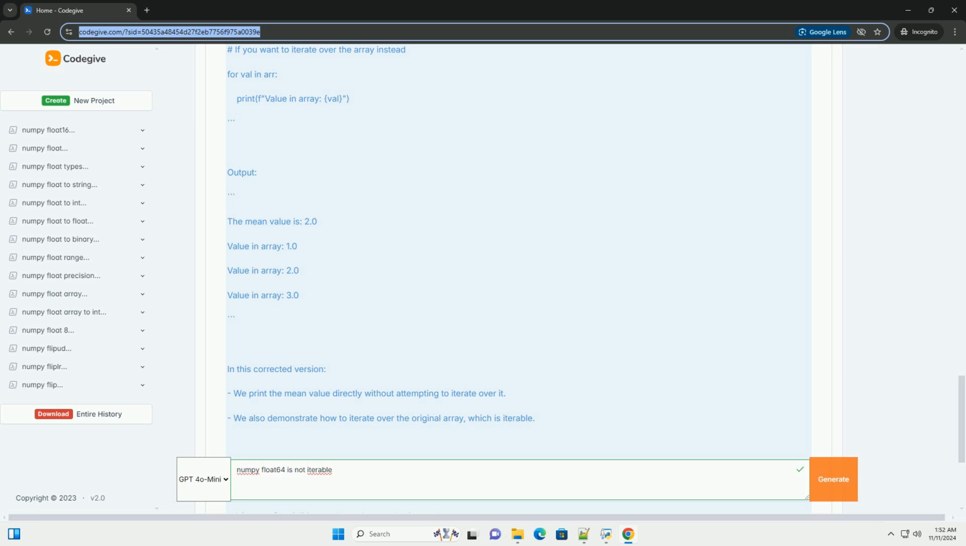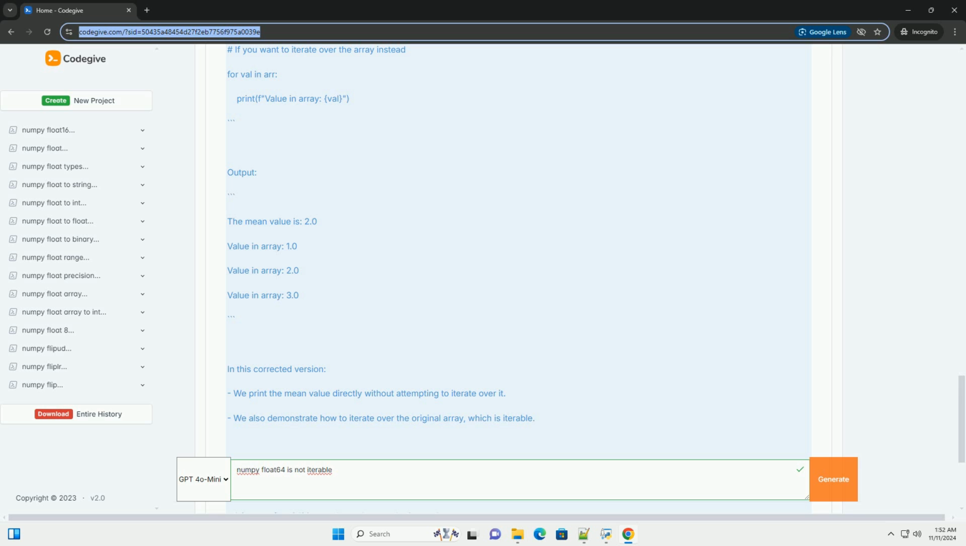Corrected code example. Here's how you might correct the above code. Output. In this corrected version, we print the mean value directly without attempting to iterate over it. We also demonstrate how to iterate over the original array, which is iterable.